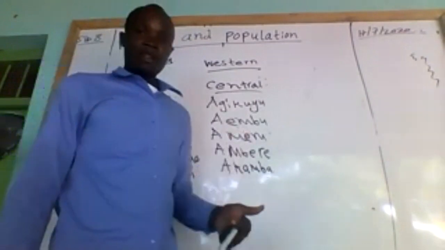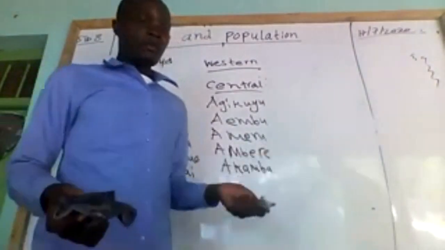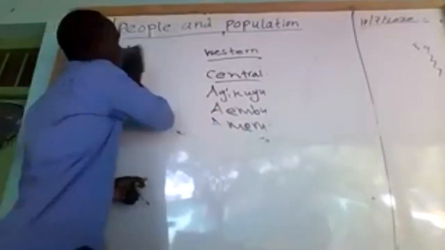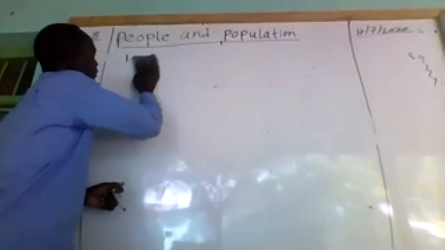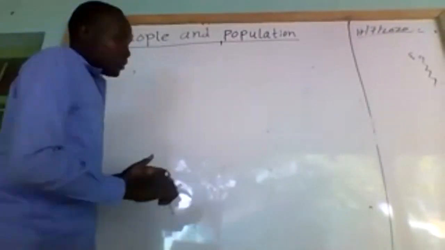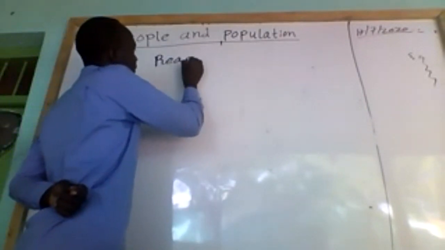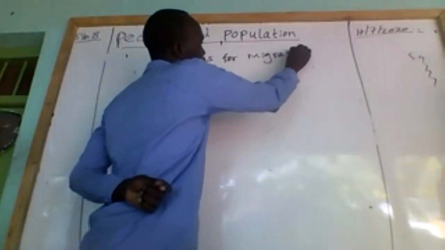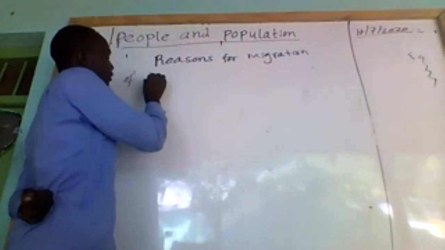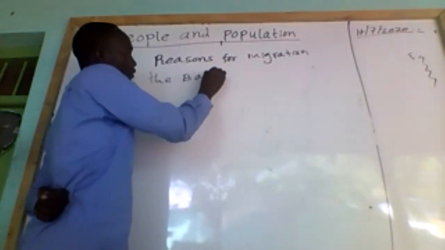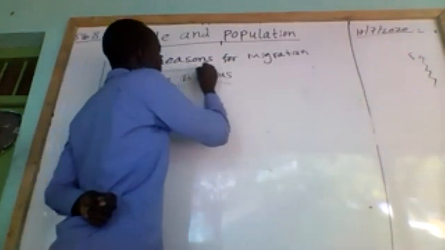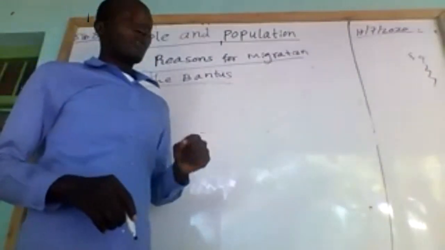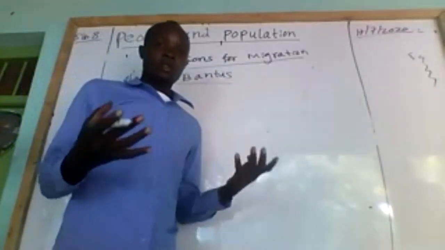We want to look at the main reason, or some of the reasons, for migration of the Bantu from the original homeland. So we said earlier that the reasons for migration of these people were led by many factors.